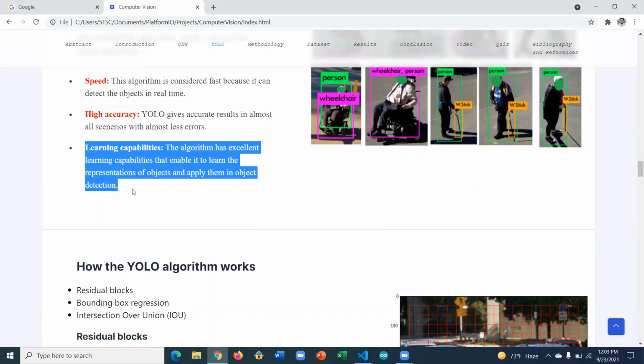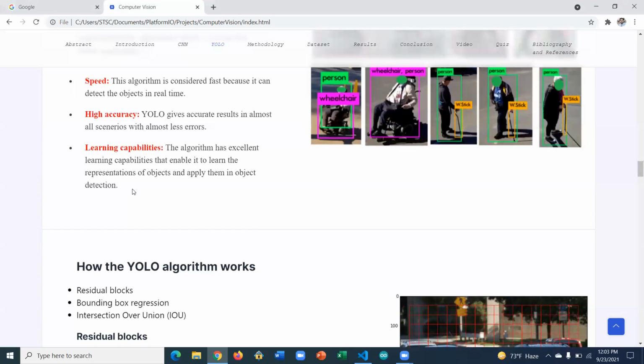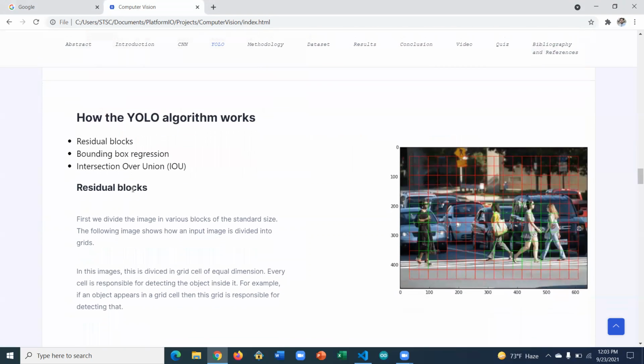And learning capabilities: it learns by itself, like when we are feeding the convolutional neural network. Once an image is passed, it can classify it, and the next time an image comes from a different category, it classifies it into that different category. So that's something good about it.